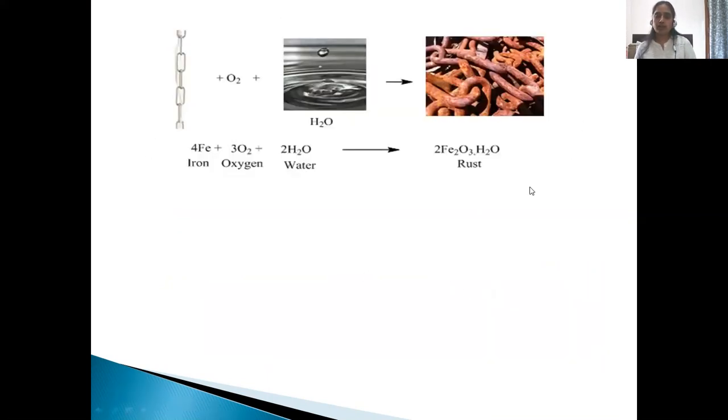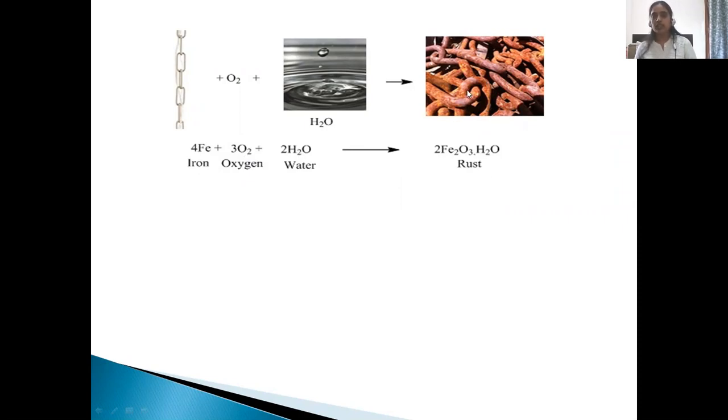This you have already learned in grade 7, in the chapter Physical and Chemical Changes, about the process of rusting. Iron, which is left open, reacts with oxygen and moisture in the air to form rust. Here iron is reacting with oxygen and moisture and is forming ferrous oxide, that is nothing but the rust.